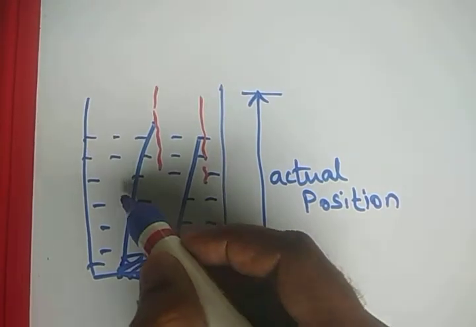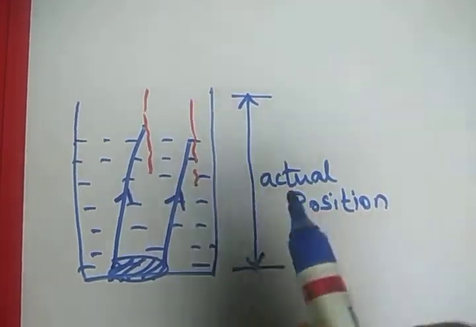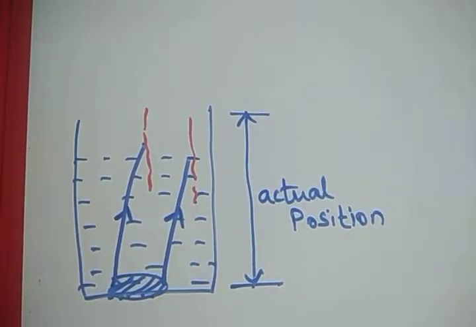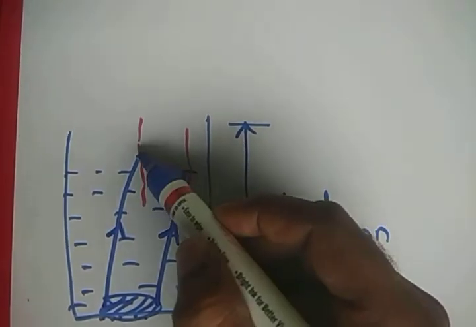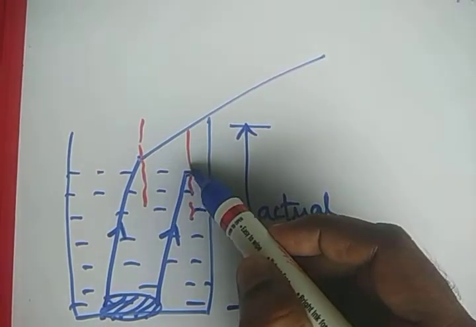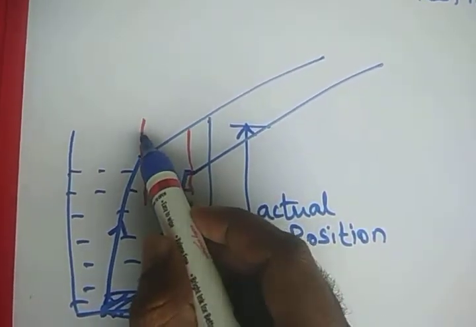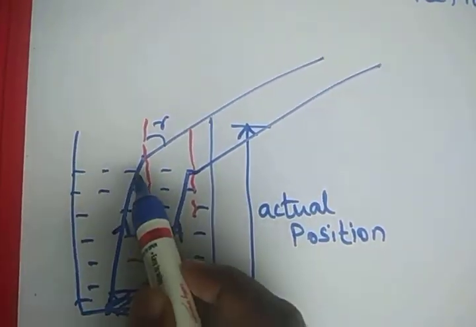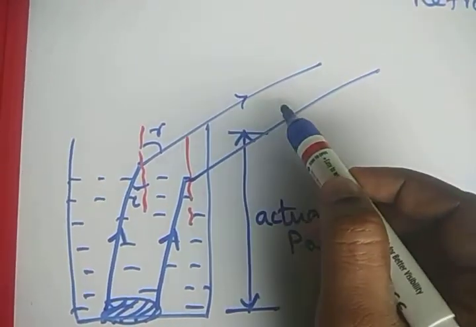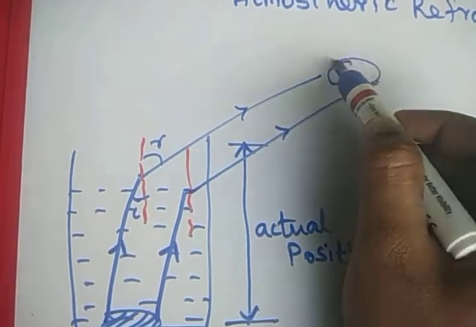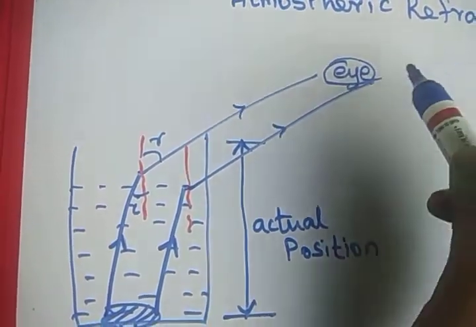So light from the denser medium. Water is a denser medium. Air is a rarer medium. So what will happen? It will move away from the normal. So the light ray will move away from the normal. This is the refracted angle. This is the angle of incidence. So it will move away from the normal. So here only we are able to see the coin.